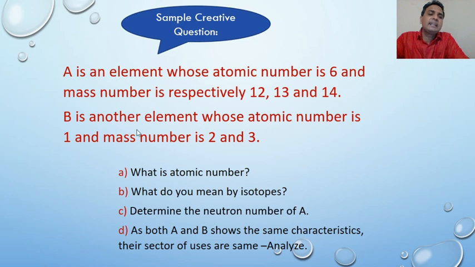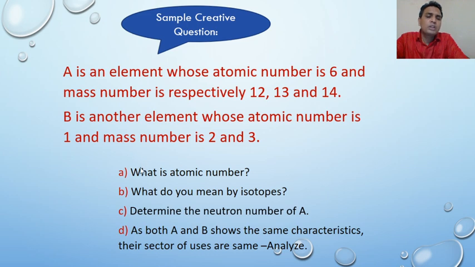B is another element whose atomic number is 1 and mass number is 2 and 3. I mean, A is an element whose atomic number is 6. So, at first, you have to identify the atom's name from this stem. Atomic number 6 means it is carbon, and atomic number 1 means it is hydrogen.